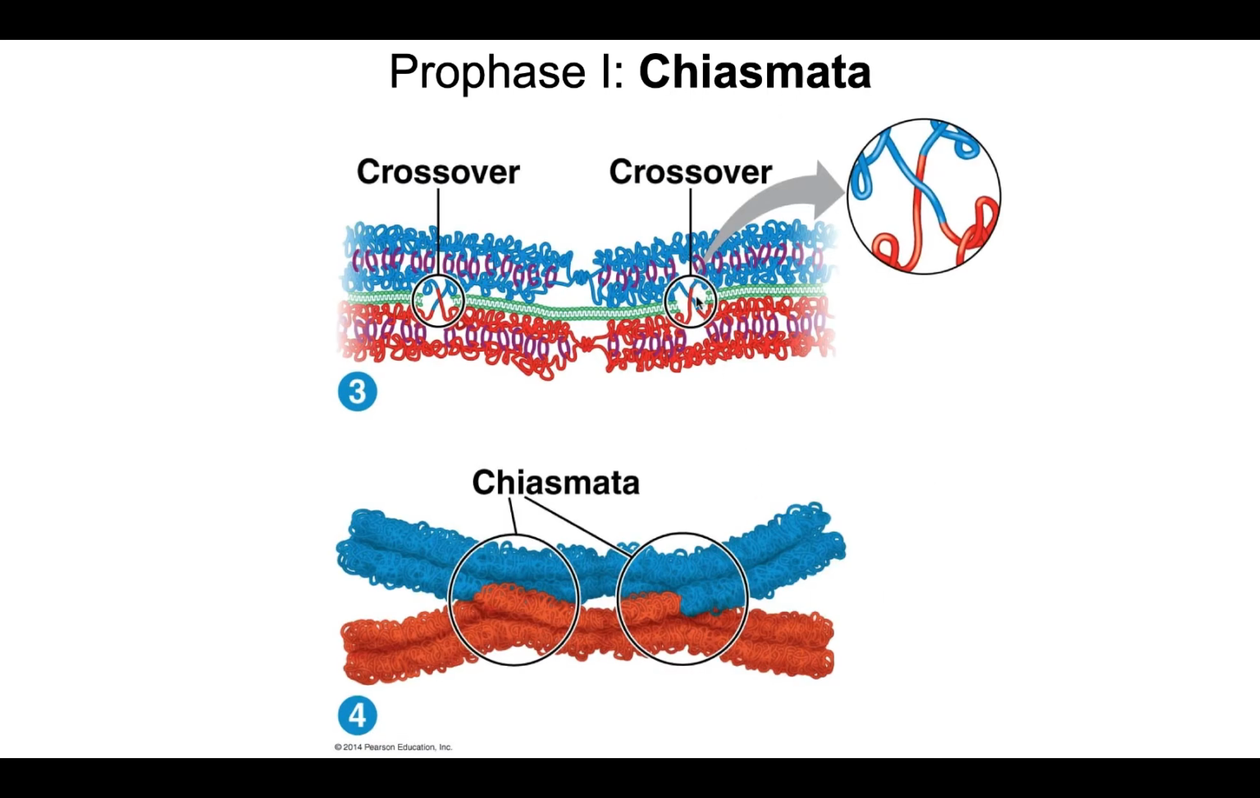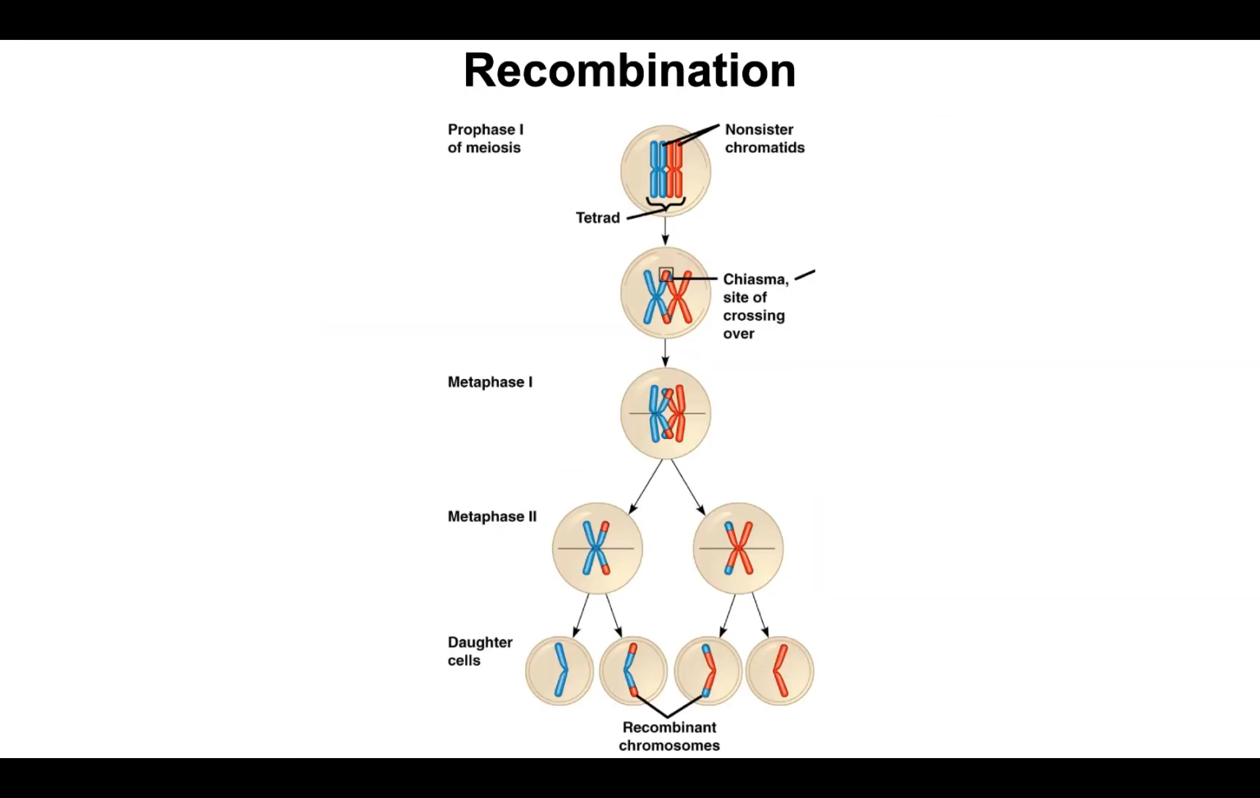Here are those repairs, right? Those double-stranded breaks are now being repaired such that blue is now connected to red and red is now connected to blue. And so you have recombination occurring. Okay, and this crossing over at the points of chiasmata is what is going to be responsible for the recombination that we see here.